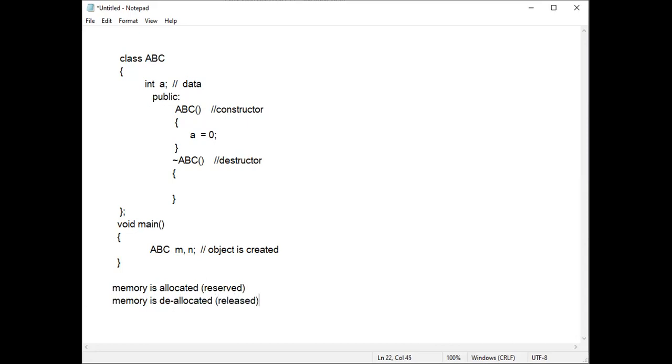Memory is released. If we say the word deleted, that is also correct, but we should not understand it as memory being deleted from the computer, from the RAM. Memory is deleted means that memory can be used by another user or program. Memory is deleted, deallocated or released means that memory can be used by another user or program. One best example is when we were small children, we used to play in mud.